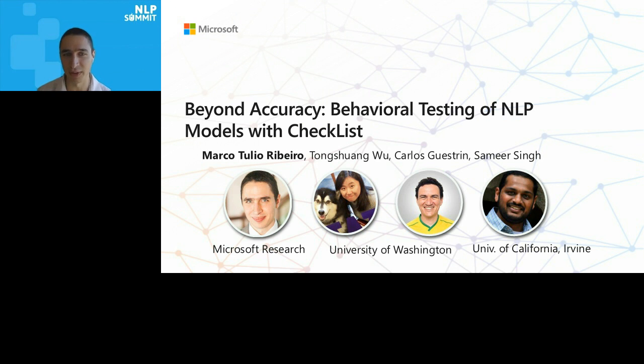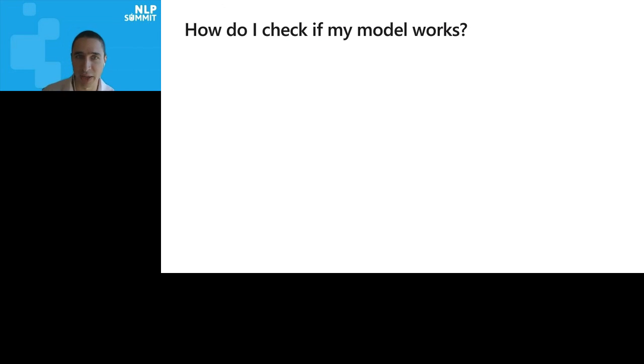This is joint work with folks at the University of Washington and Samir, who is at the University of California, Irvine. And it's called Beyond Accuracy, Behavioral Testing of NLP Models with CheckList. So this is the question that we're addressing in this paper. How do I check if my model works?